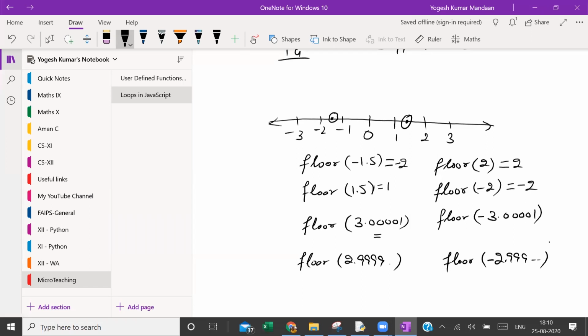3. And this one, minus 3.00001: minus 4. Yes. This one, 2.9999: 2. And this one, minus 2.9999: minus 3. Yes, minus 3.